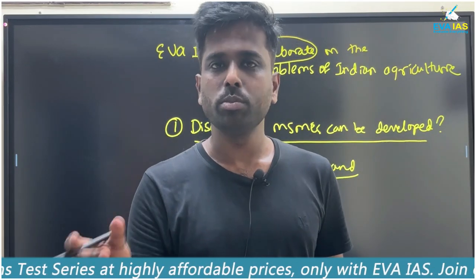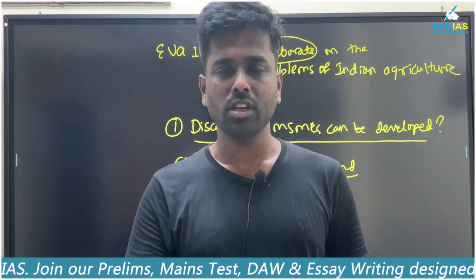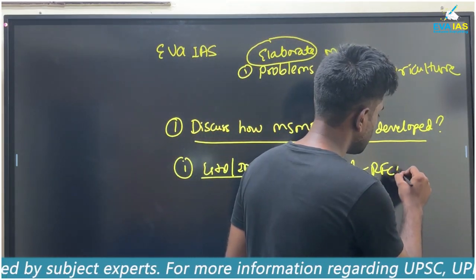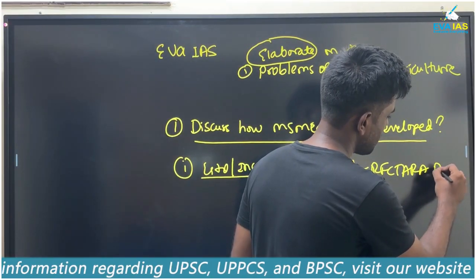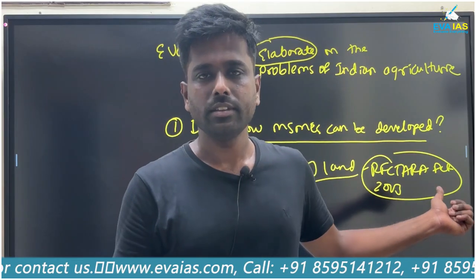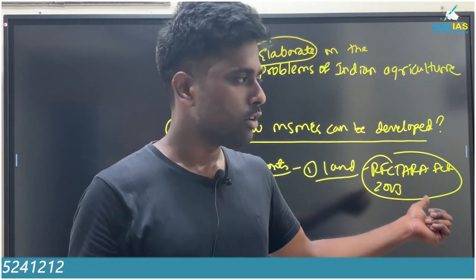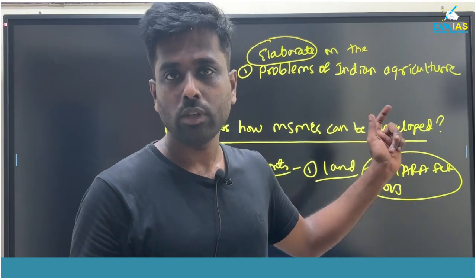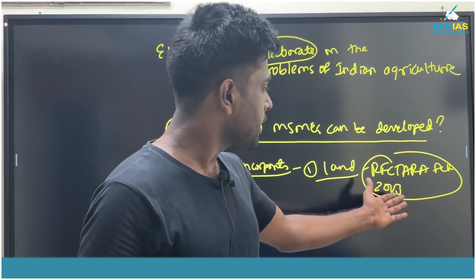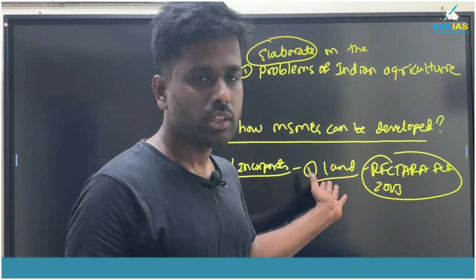Nowadays, getting the land is too much difficult. Whenever we see road infrastructure or any kind of infrastructure, the first problem is the land, because of the RFCTLARR Act 2013. This is the Land Act. This act is too strict, and the compensation you have to provide to the owner is too high compared to the Land Act of 1894. Because of this, the land issue is there.